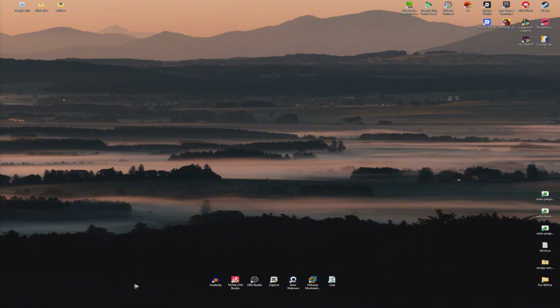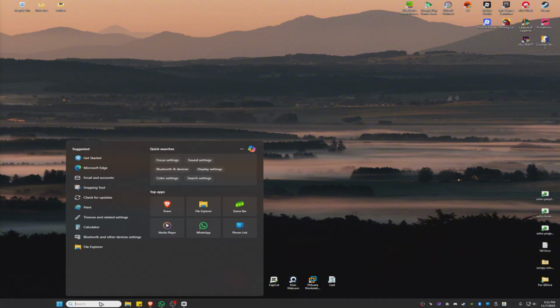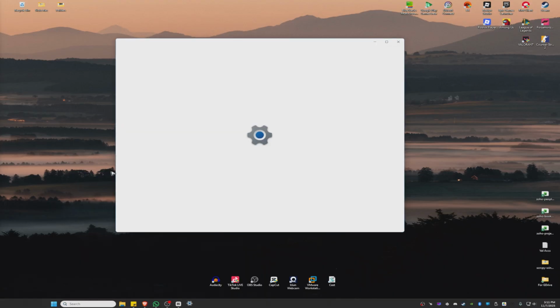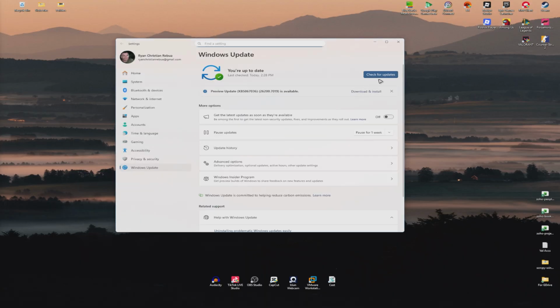Now, first up, let's go ahead and open up our search bar and type system updates, like so, and just click on check for updates. In here, you're going to want to click on check for updates. If there are available updates, just like here, click on download and install. Once done, it will require you to restart your computer. Well, don't restart your computer yet.